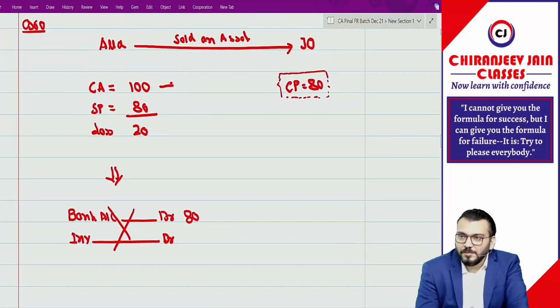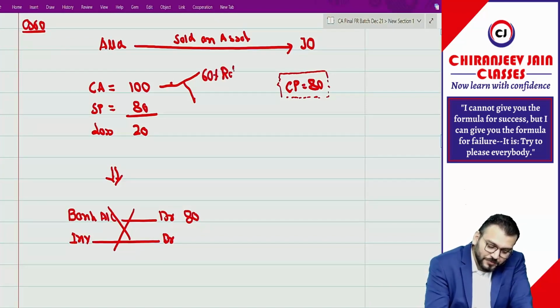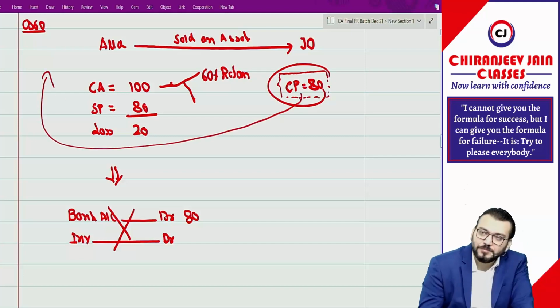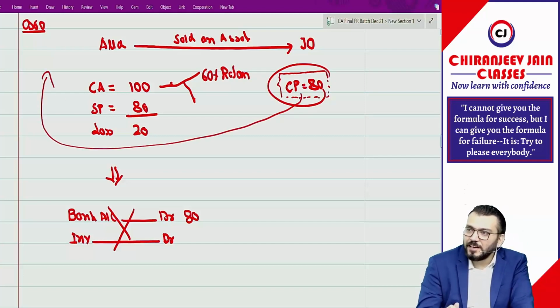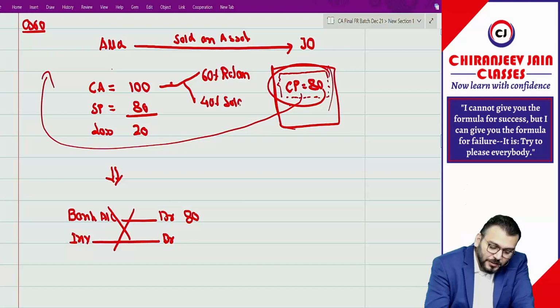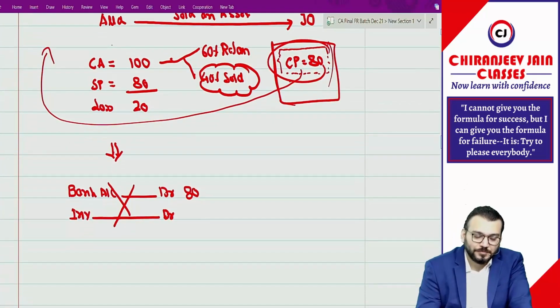Okay, I will give a little hint. Out of this 100, 60% is retained, because once again 60% will come. I'm just giving a hint. Even though this becomes the asset of the joint operation, 60% will be retained by A Limited only, and effectively 40% is sold. Now give me the journal entry.